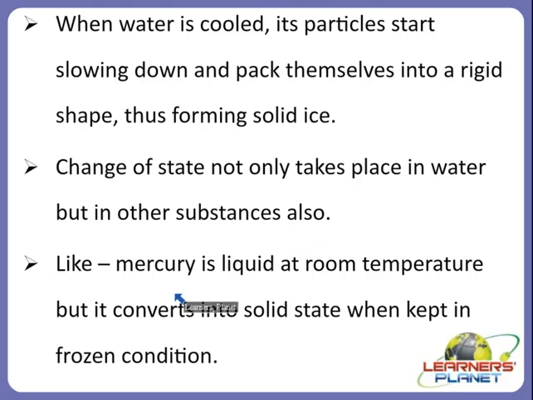Just like water, mercury is also liquid at room temperature, but it converts into solid state when kept in a frozen condition. That means approximately at minus 39 to 40 degrees Celsius, it converts into solid state. And as we know that mercury is liquid at room temperature. So this is one amazing thing about mercury, just like water, right?